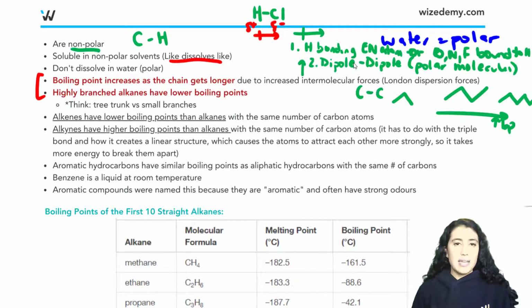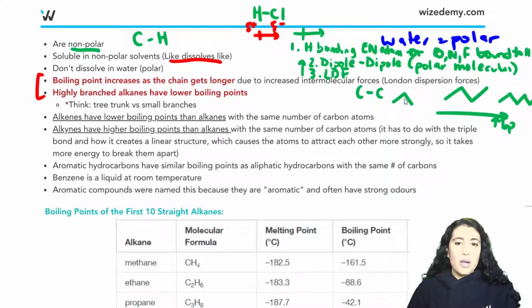The last type of intermolecular force that's possible is called London dispersion forces, which is written out here. This encompasses all the other cases. Something that just has carbons and hydrogens is not polar. It doesn't have hydrogen bonding because there's no electronegative atom bound to hydrogen. So all it has is London dispersion forces, which are the weakest. So it goes from strongest to weakest in that order.